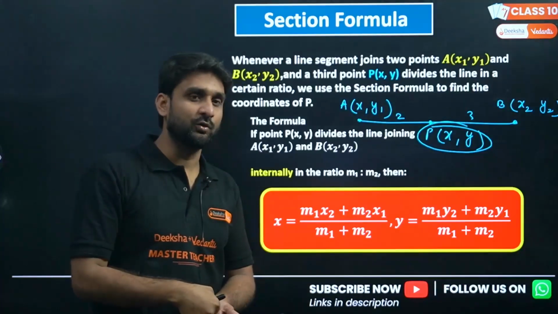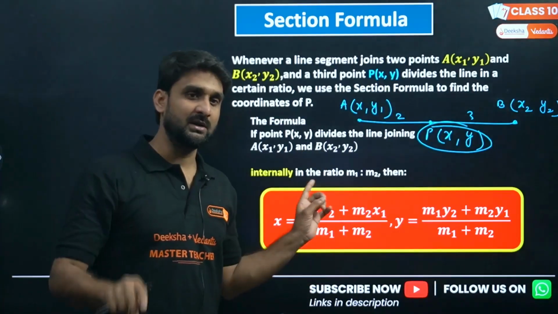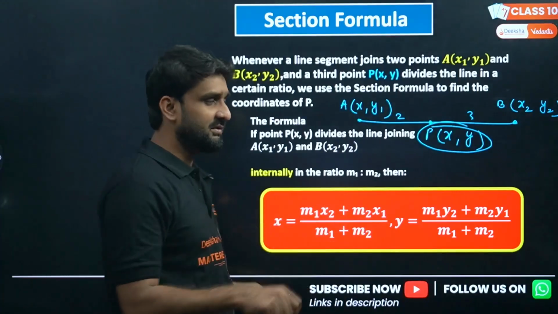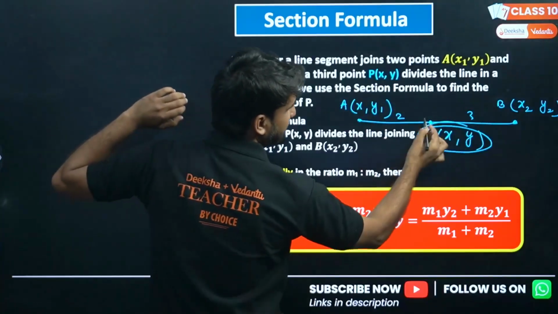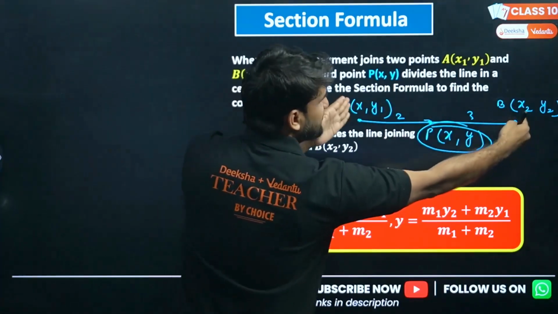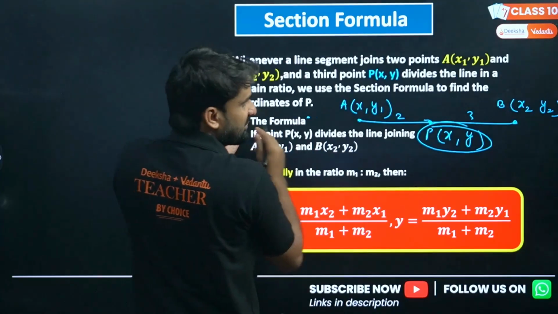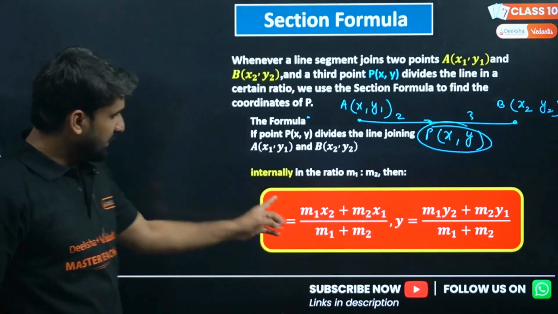So you will be studying the section formula again over there, and the division will be of 2 types, internal and external. But in 10th standard you will just be studying about internal division. Means there are 2 points, and the third point which is dividing the line segment is in between these 2 points. This point will not be outside in this situation, right? So this point will be between these 2 points. So internal division is there.